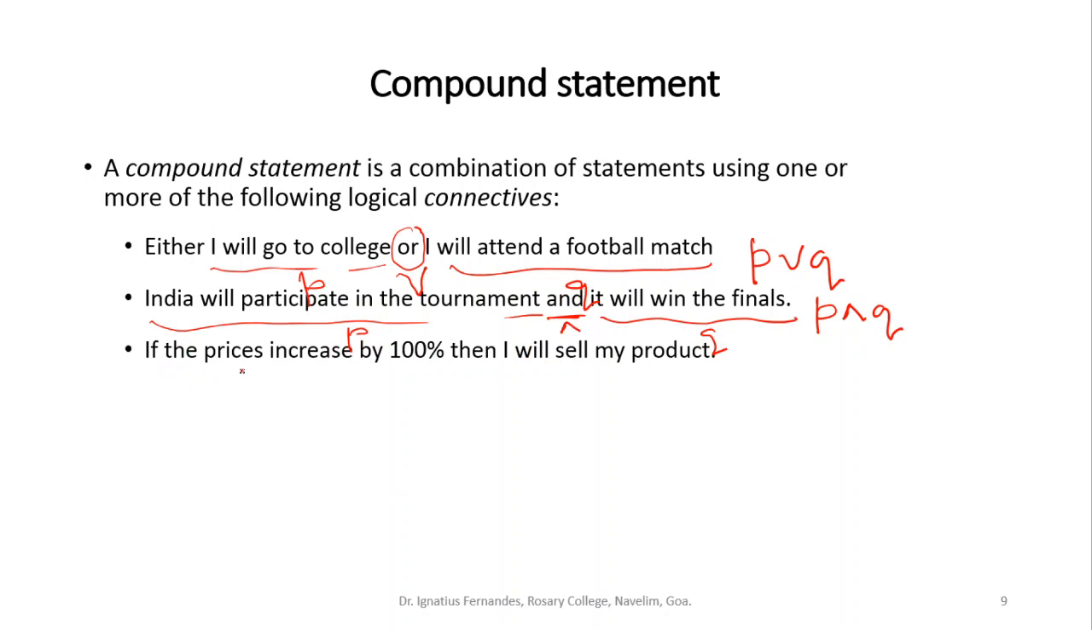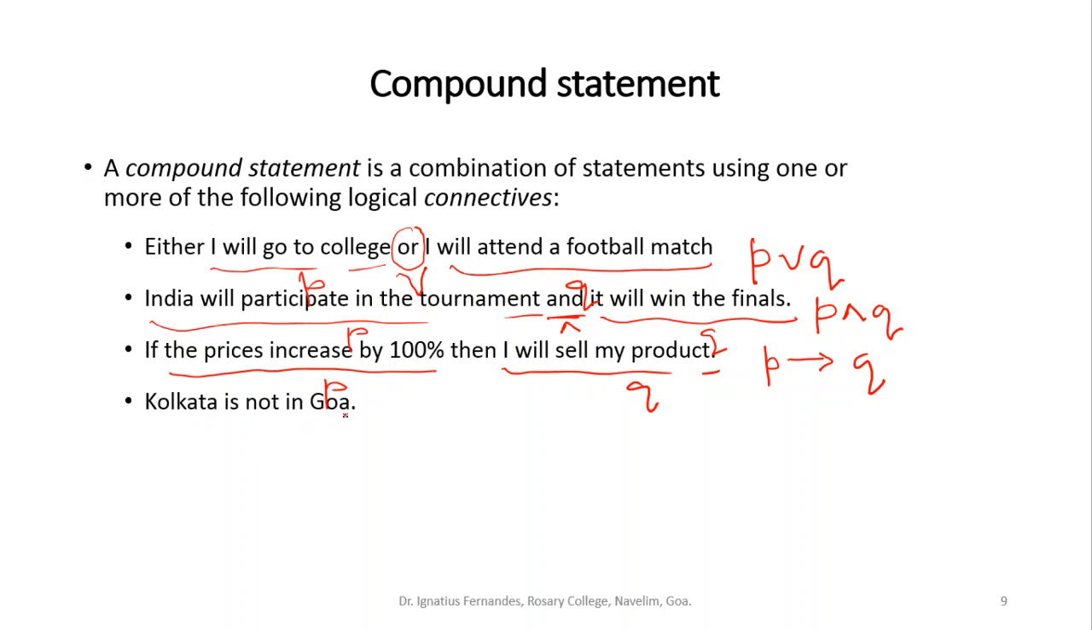Next statement was, if the prices increase by 100%, then I will sell my product. If I have to put this into notation form, the connective that you will see is if and then. So it is implies that is involved here. This is a statement P and this is another statement Q. So if P then Q, you will write it in this form. You have to define what is P and what is Q here, and because there is if then involved, you will write it as P implies Q.